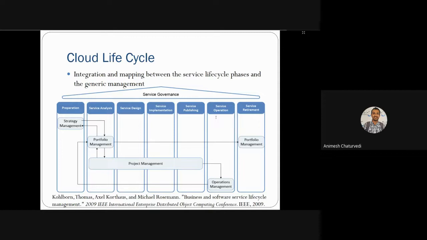Thereafter, you do the operational management for the service operations, and at the end you do the retirement based upon the portfolio management. Means the service has been completed, you maintain the portfolio that this type of service was used. If required in future, then we'll rethink about that. So this type of portfolio management you do in the service retirement part.